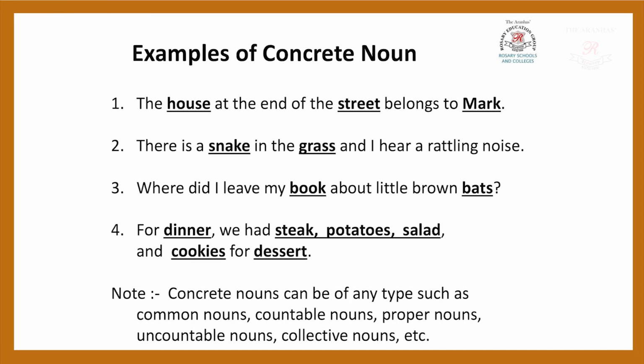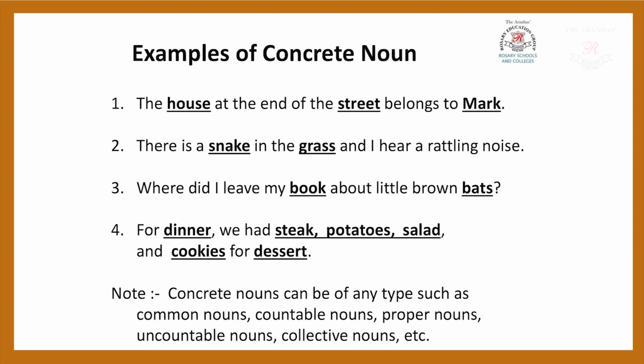There is a snake. If you see the snake, you can see the snake. You can go and touch also. Same case in the grass. So grass also you can touch and you can see. So the snake and grass here are the concrete nouns. There's a snake in the grass and I hear a rattling noise. Snake and grass, concrete nouns. Where did I leave my book about little brown bats? So here again, book and bats I can see, I can touch, which are the concrete nouns.